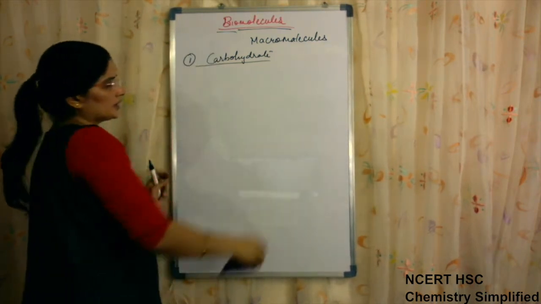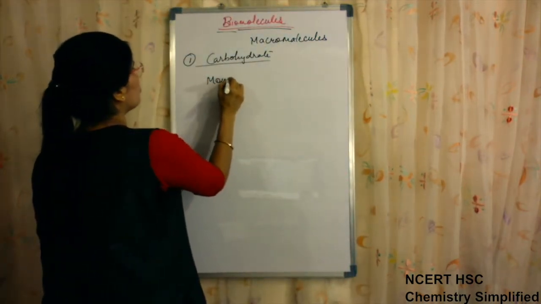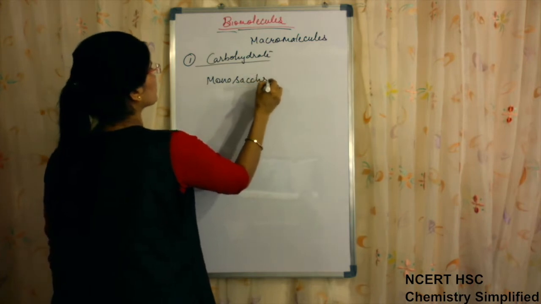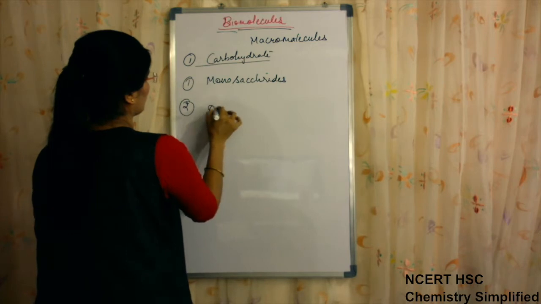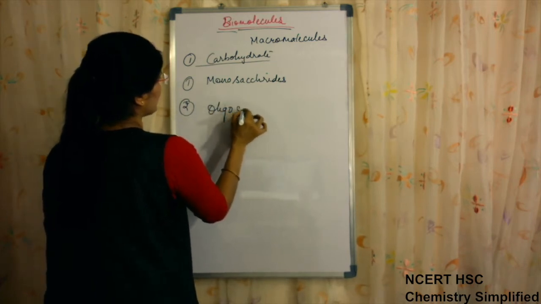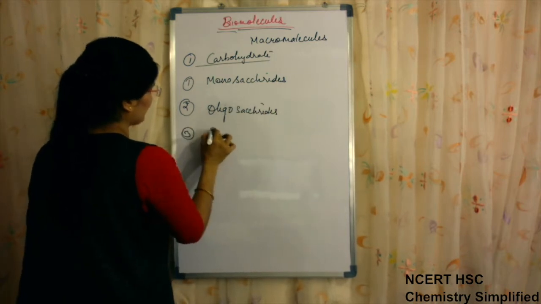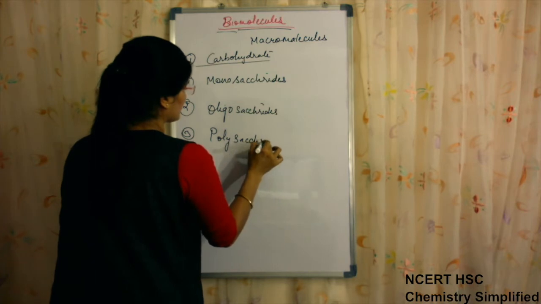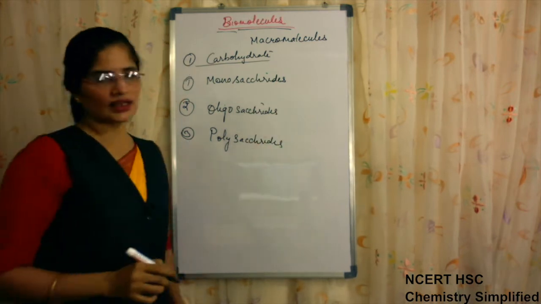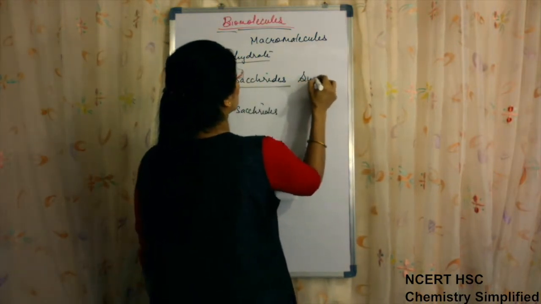When we come to the classification of carbohydrates, they can be classified as monosaccharides, oligosaccharides, and polysaccharides. The word saccharide actually means sugars.